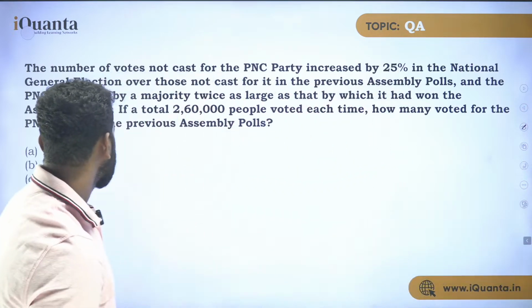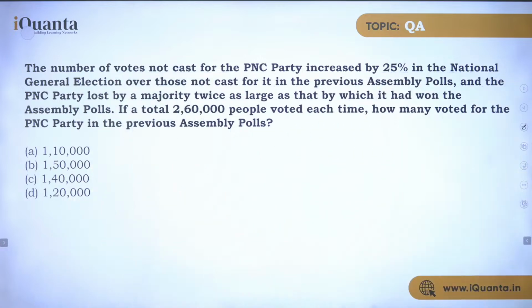Now read this question carefully. Please read this question carefully.